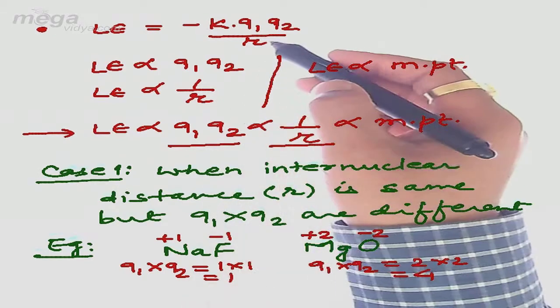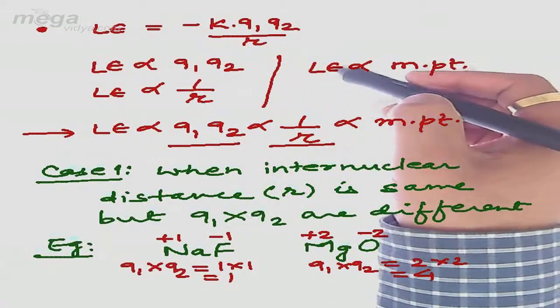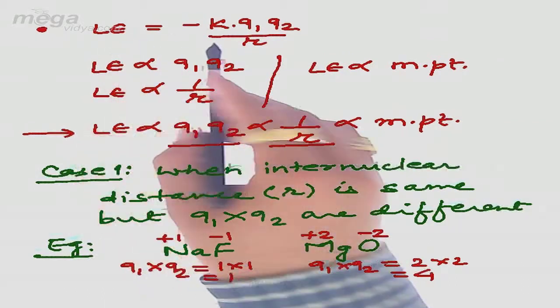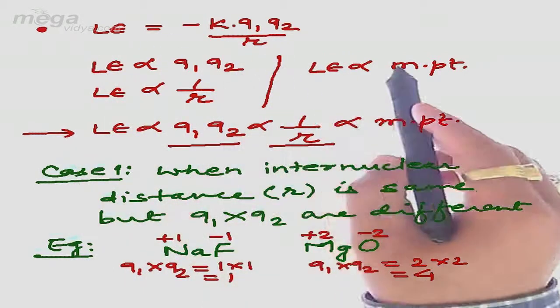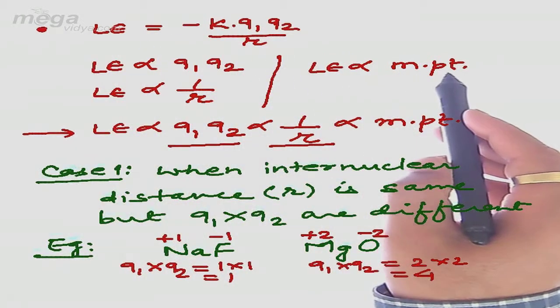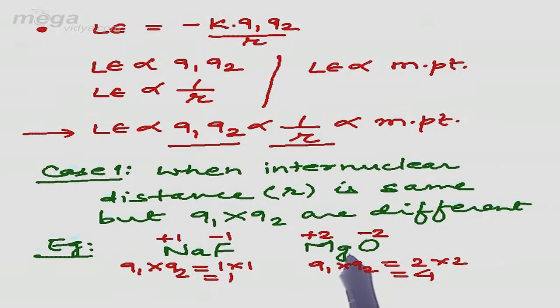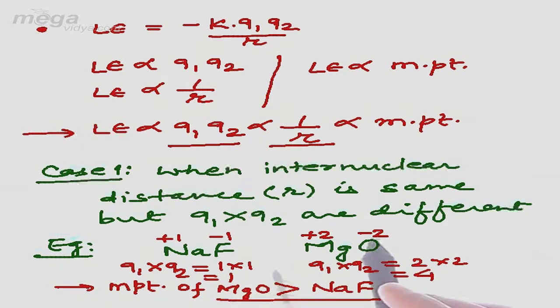Now, as we move to the initial concepts where we have discussed that lattice energy is proportional to the product of charge and is also proportional to the melting point. Means we can summarize that since MgO has greater product of charge, so melting point of MgO will be greater than that of NaF. By keeping internuclear distance same and bringing variation in the product of charges, we concluded that more is the product of charge, more will be the lattice energy, and hence more will be the melting point.